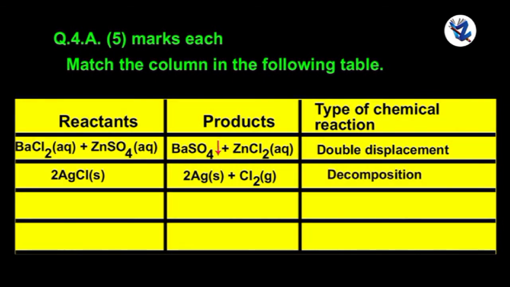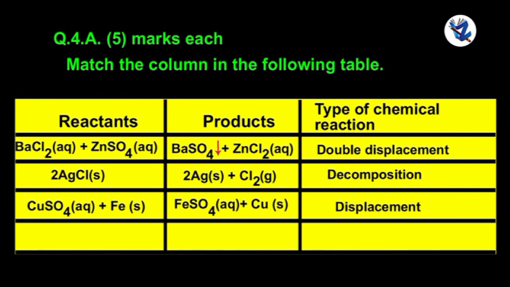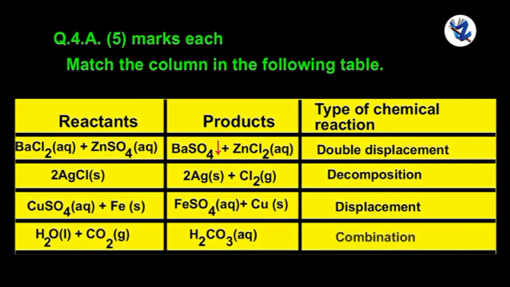It is decomposition. Then copper sulfate plus ferrous gives ferrous sulfate plus copper. It is displacement. Then water plus carbon dioxide gives H2CO3. It is combination reaction.